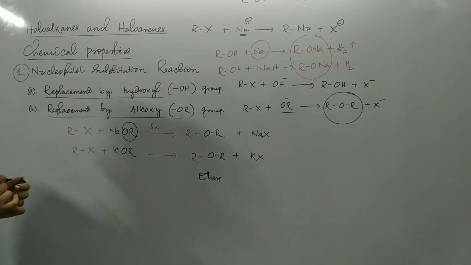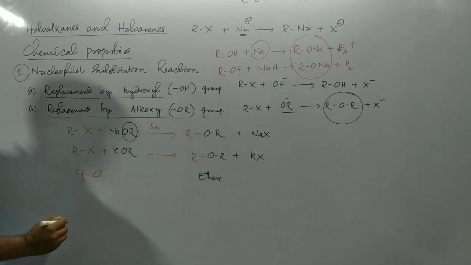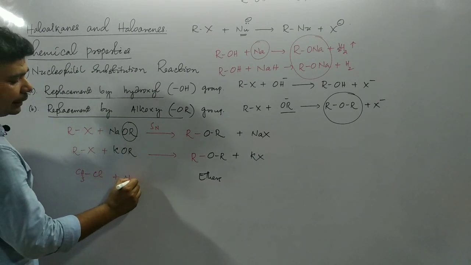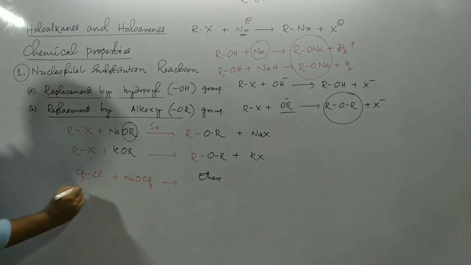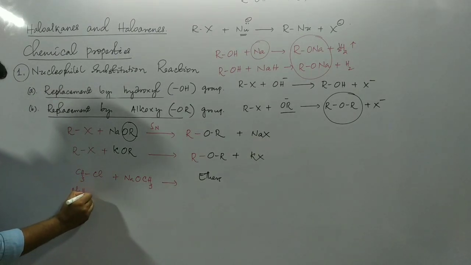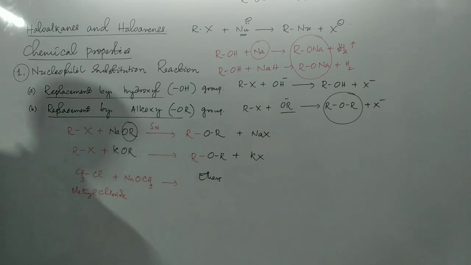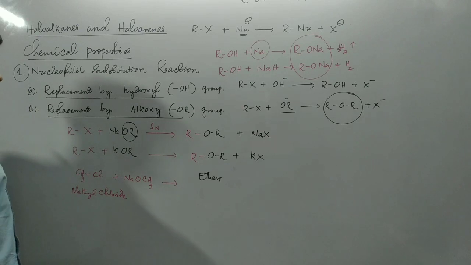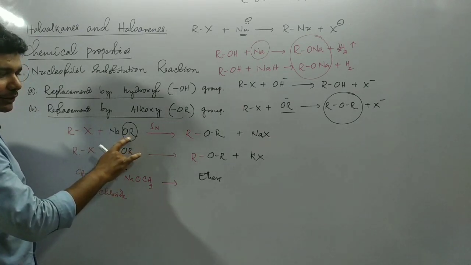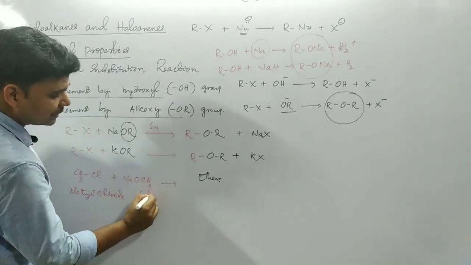For example, if I take CH3Cl plus NaOCH3, this is methyl chloride. This is sodium methoxide, sodium alkoxide. Here the alkyl group is methyl, so this is sodium methoxide.